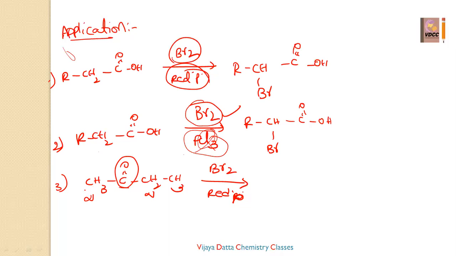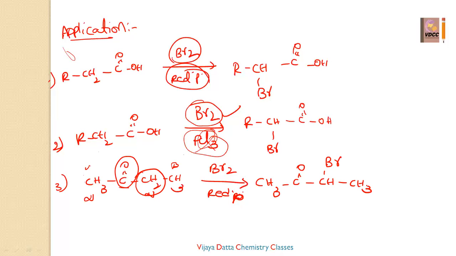See here. Actually, ketones are poorly reactive. This is a ketone only. Ketones are poorly reactive towards the HVZ reaction. Carboxylic acids are more reactive. So the more substituted alpha carbon is preferable here. More substituted is nothing but here; for this there is no substitution, but this is alpha and to this again beta is there. So the more substituted alpha carbon is preferable. Then the product will be CH3 CO CHBr CH3.